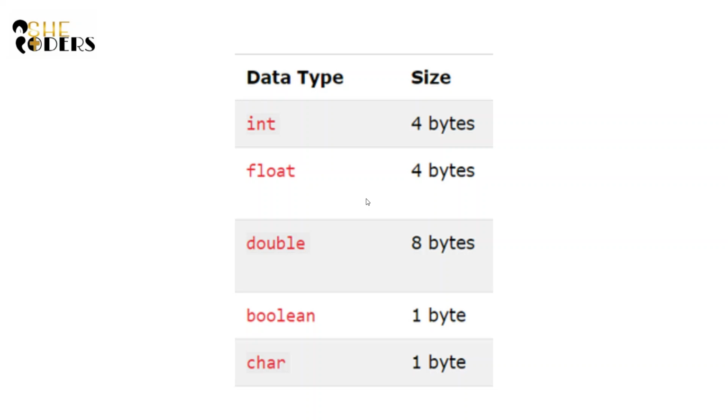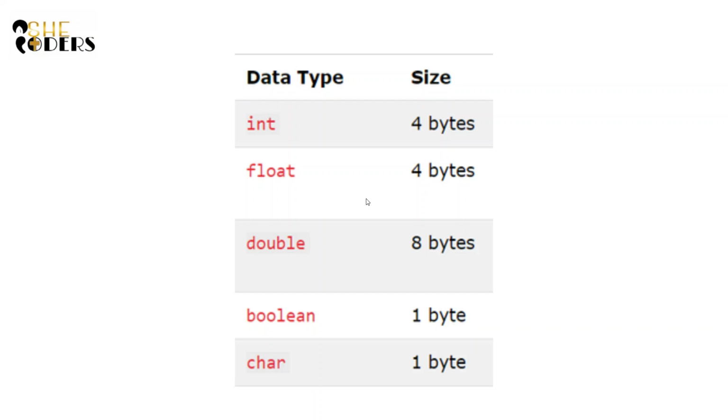The use of the data type is to decide how much memory it should allocate to that particular variable. Whatever data types we completed today are all primitive data types. And there are other data types like derived data types or user defined or abstract data types, which we will be learning in future classes.